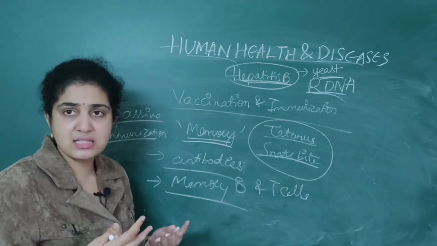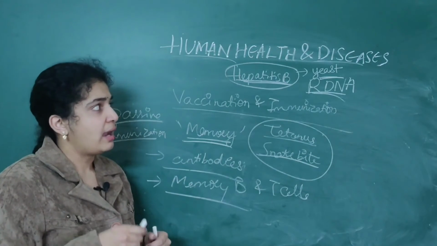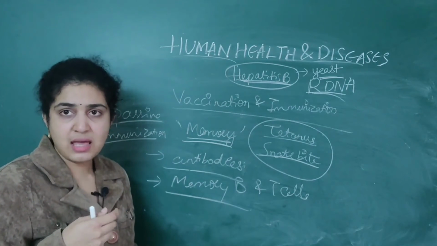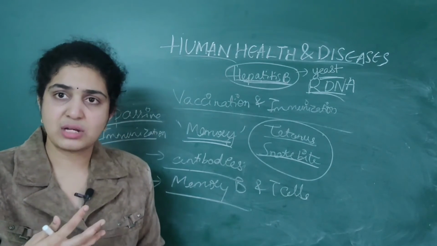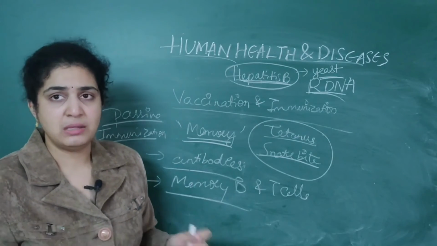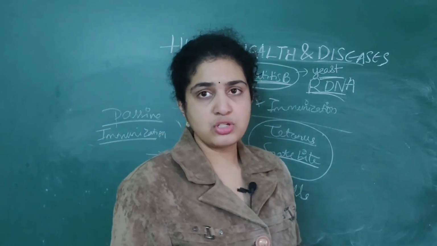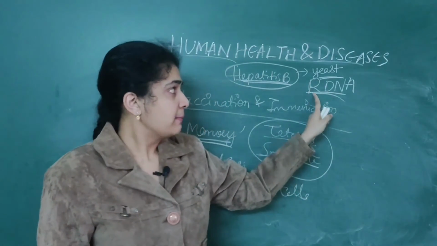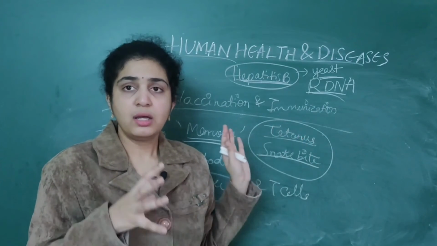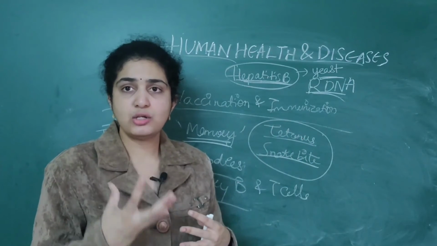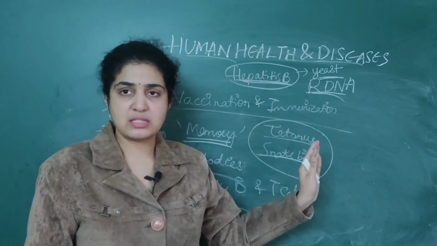Then how are these vaccines produced on a large scale? Through rDNA technology, and the most common example of vaccines produced by bacteria as well as fungi is hepatitis B, which every one of us will take. That vaccine is usually produced by yeast. So this plays a very important role in protecting against numerous infectious diseases. So this is about vaccination and immunization.